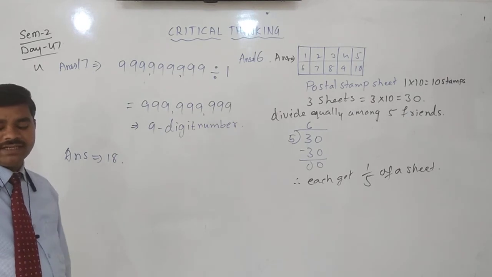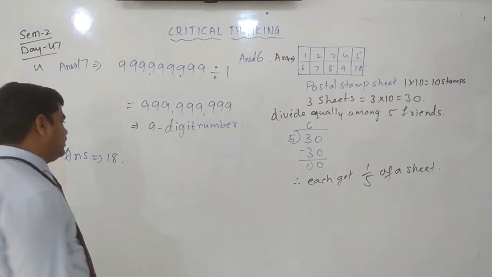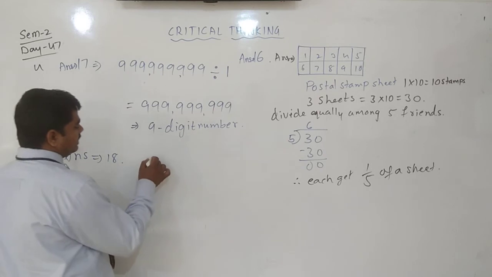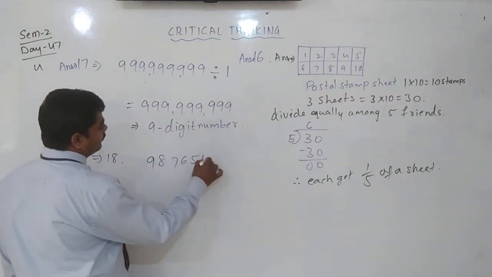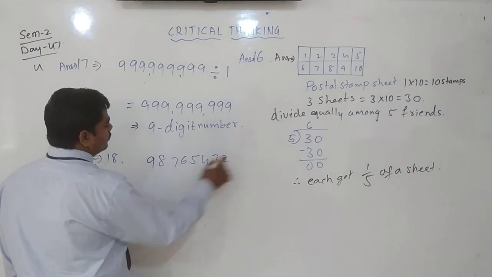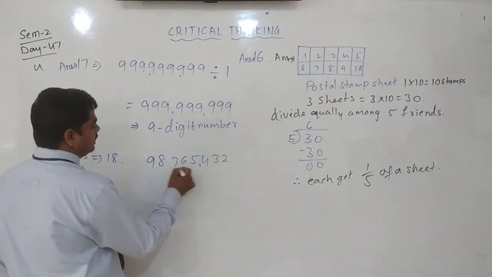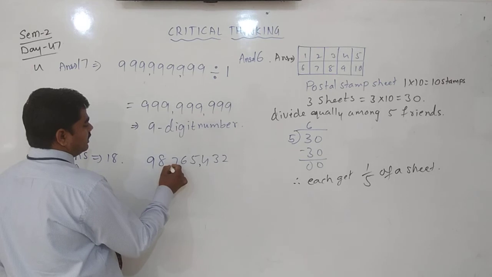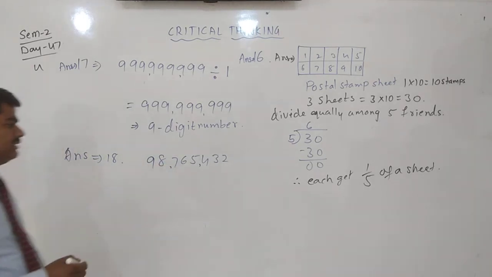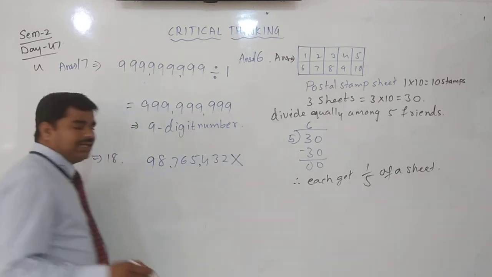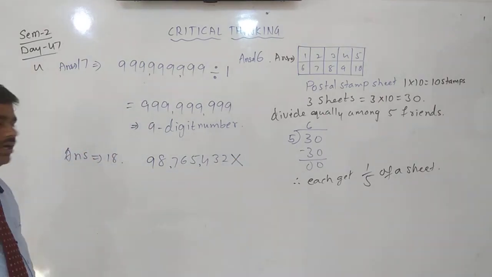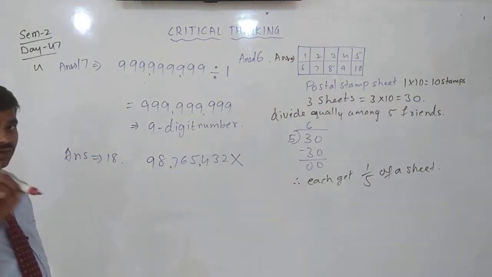If you multiply an 8-digit number, one 8-digit number is there: 9, 8, 7, 6, 5, 4, 3, 2. It is an 8-digit number. You multiply by any number except 0, that is 1 digit.